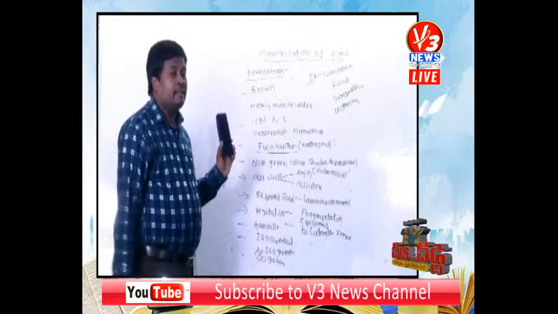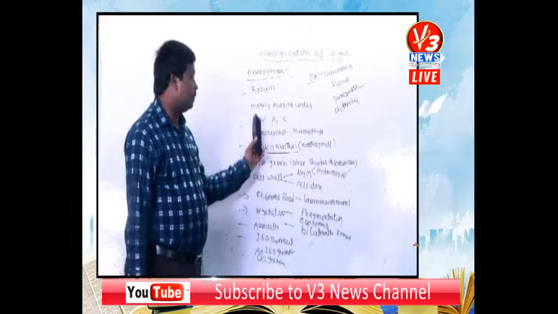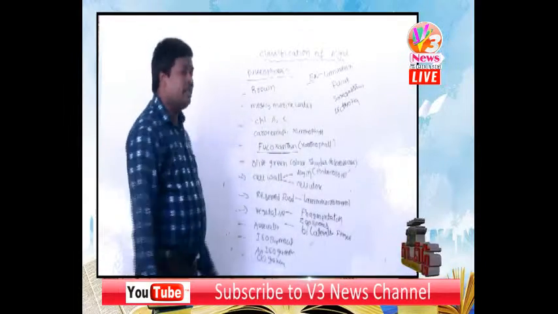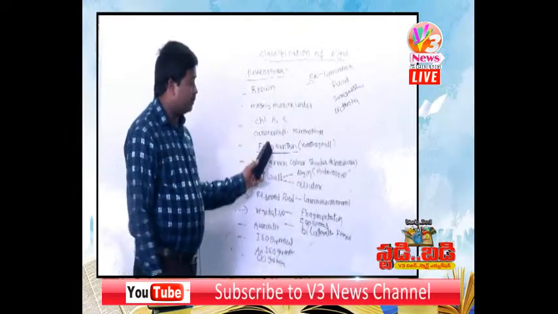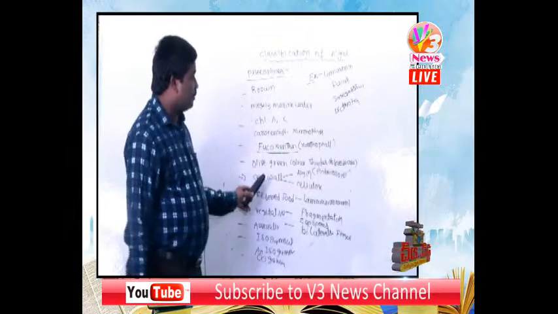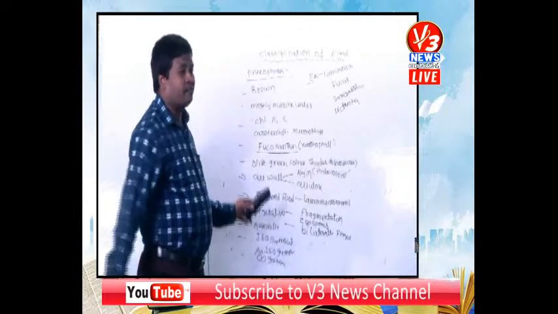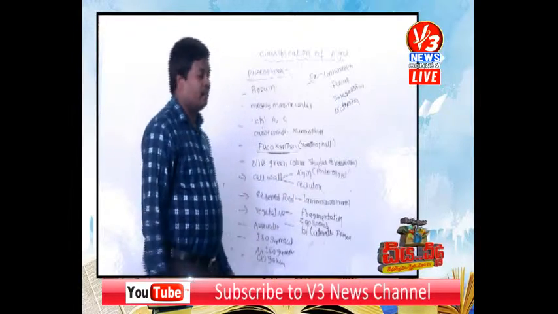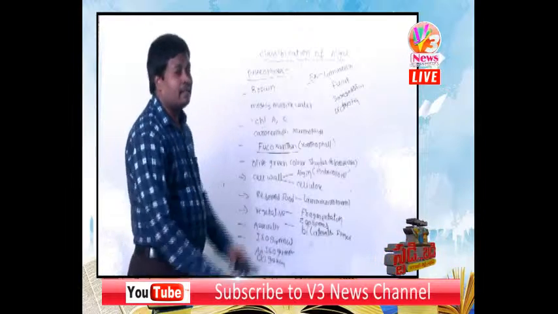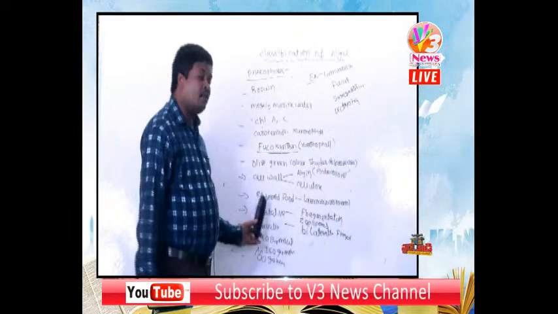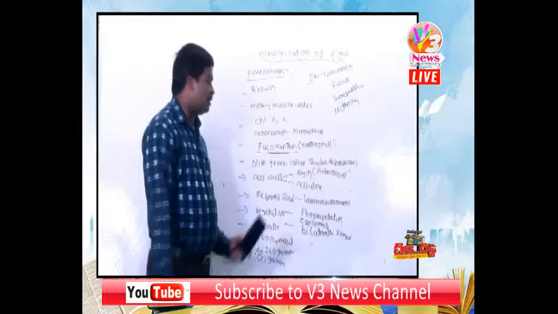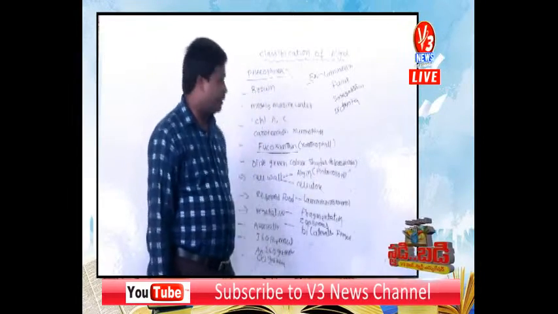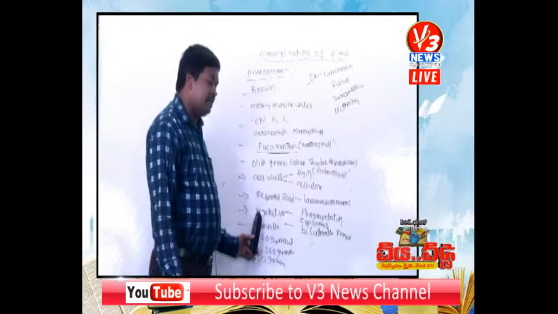When comparing brown algae and green algae: brown algae are called Phaeophyceae, green algae are called Chlorophyceae. The dominant pigment in green algae is chlorophyll. The dominant pigment in brown algae is fucoxanthin, which is a xanthophyll that appears brown depending on its amount. The green algae cell wall is made up of pectin and cellulose, and the brown algae cell wall is made up of algin and cellulose. In all algae the inner cell wall is made up of cellulose. The reserve food material of green algae is starch, and of brown algae is laminarin or mannitol.